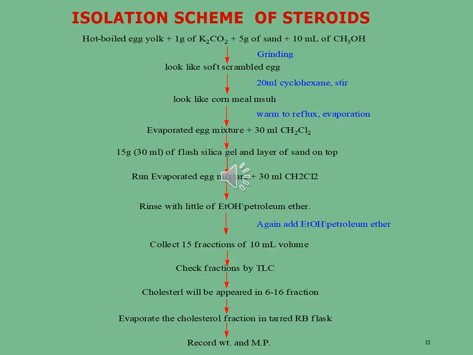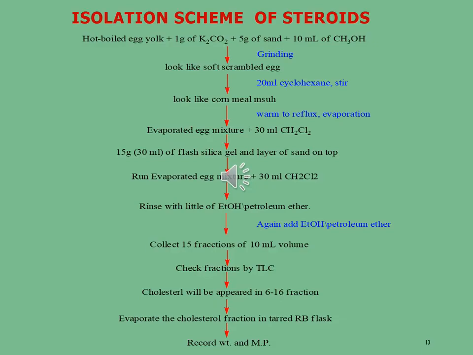Now each fraction is subjected to thin layer chromatography for the identification of the pure compound as well as for the presence of steroid molecules. The cholesterol will be spread into fractions 6 to 16. After the evaporation of the cholesterol fractions, we get cholesterol crystals in the round bottom flask.